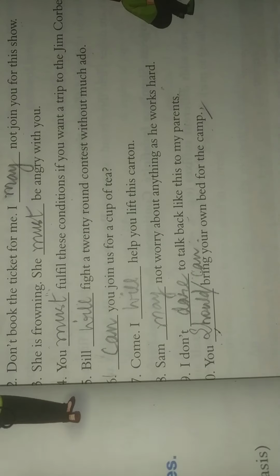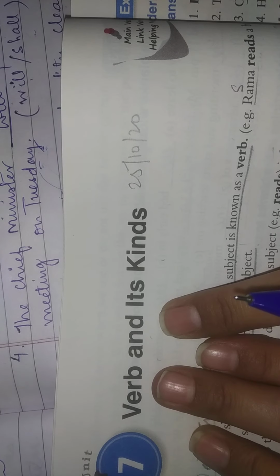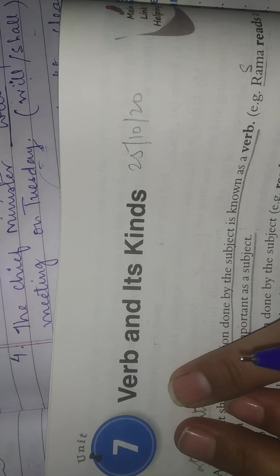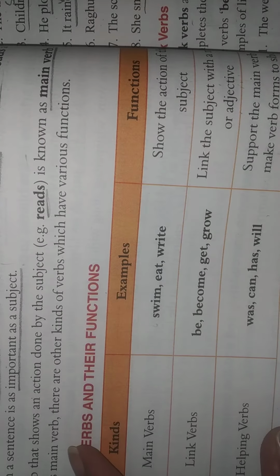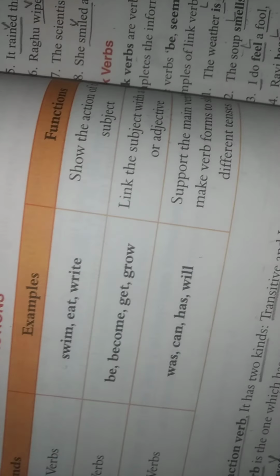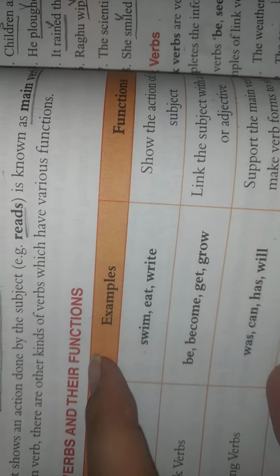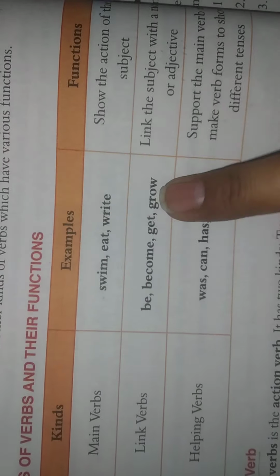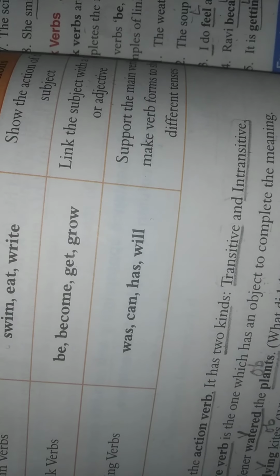When I started the lesson, I told you earlier also that you have to start writing the definition. You should write the topic of the lesson, then the chapter number 7, then you will start writing about the definition of the verb. Then you will draw this table and show how many kinds of verbs there are, and you will draw the table the same in your notebooks, with examples and with the functions. What are the functions of the various kinds of verbs? Main verbs, link verbs, and helping verbs.